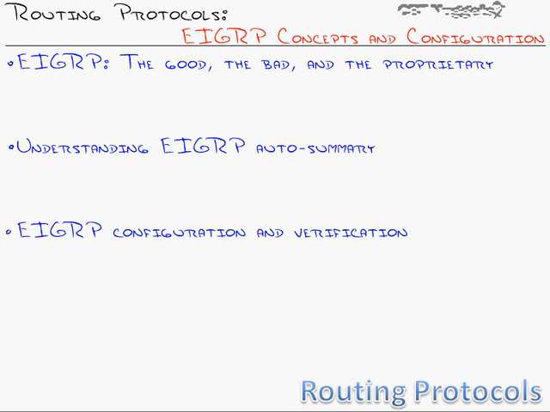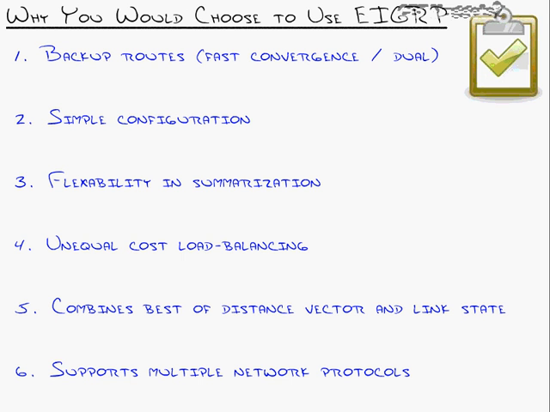We'll even, I believe, go into some of the summarization features of EIGRP, just like we did with OSPF, kind of take a step beyond CCNA, and then we'll verify everything to make sure it's working correctly. Now, EIGRP is the last routing protocol we're going to talk about, so we have to answer the big question of why initially. Why would I use a proprietary routing protocol over OSPF or over RIP?